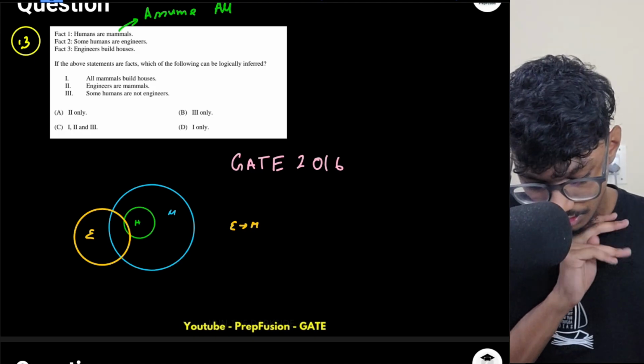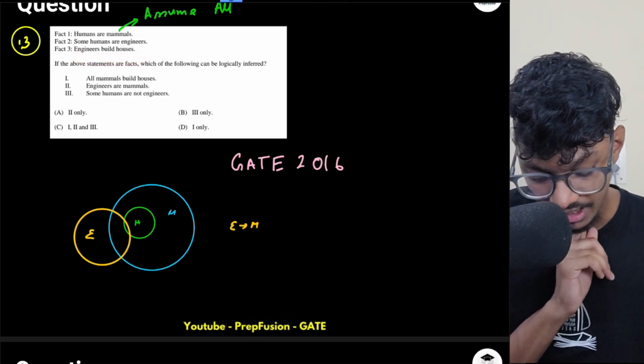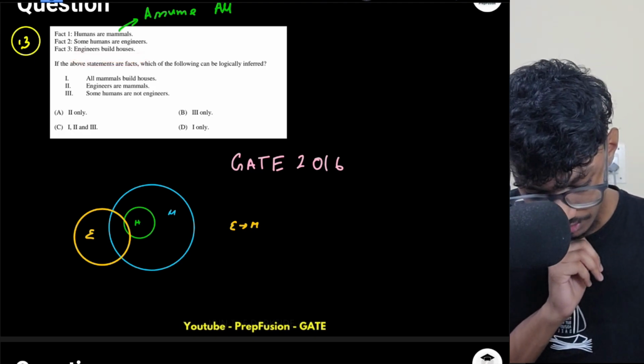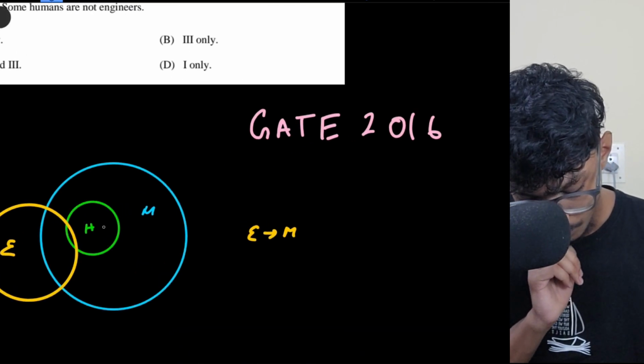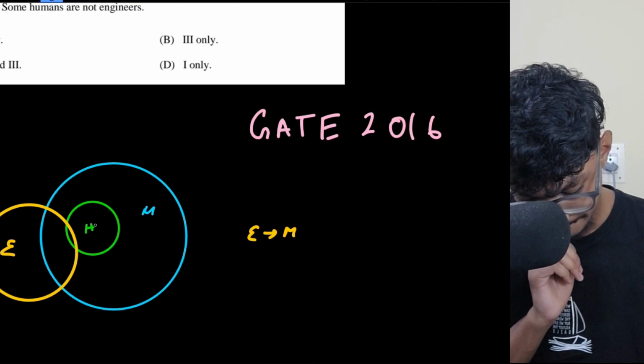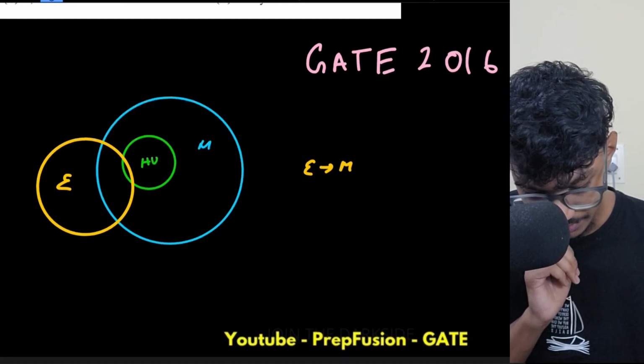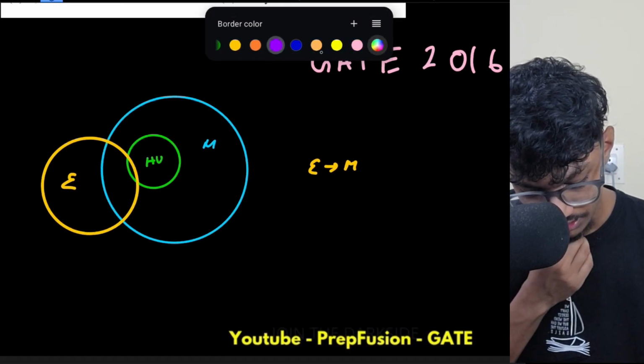Okay, now engineers build houses. So this is HU. Now all engineers build houses, right? All engineers build houses. So how will the diagram be?